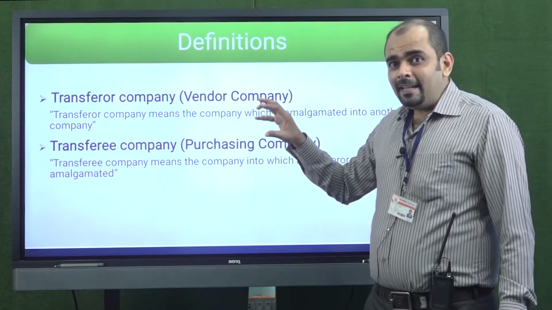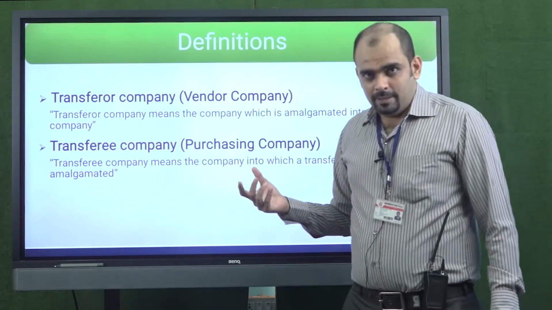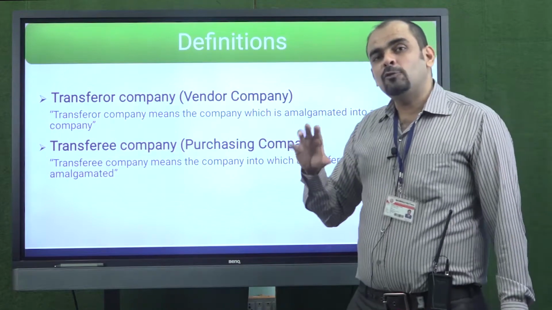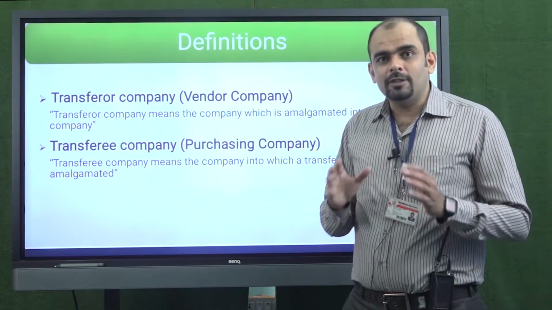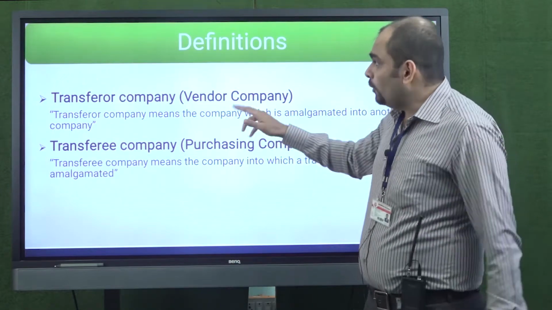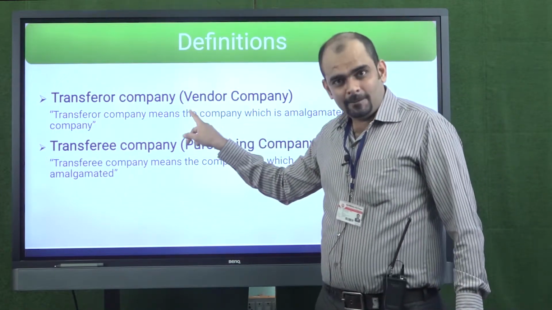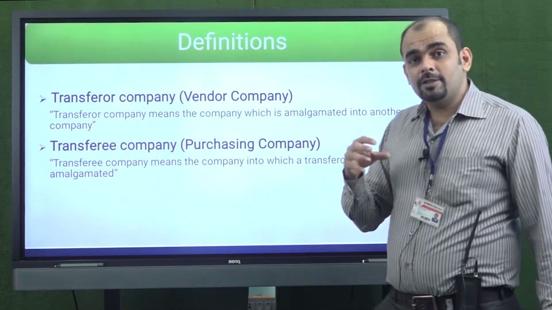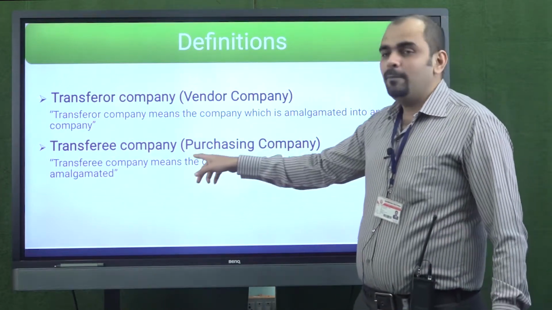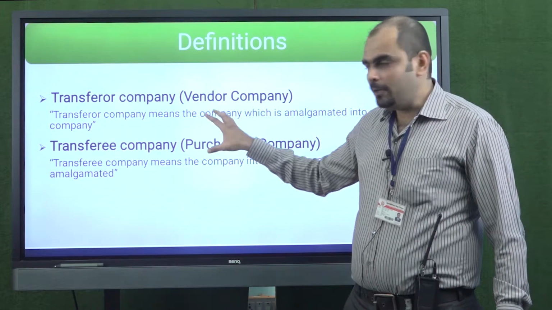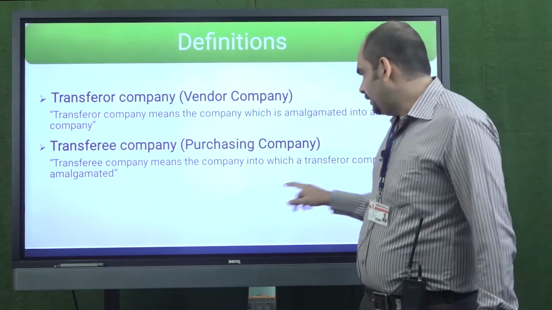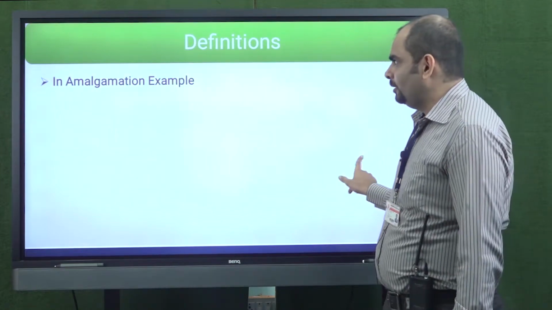Suppose A Limited is taken over by B Limited. So B Limited is going to continue its business, and A Limited's existence is going to end after this amalgamation procedure. So A Limited will become the transferor company, whereas B Limited, which is going to continue its business, will become the purchasing company or transferee company. I hope you are clear with these two concepts. Let us now go further into the discussion.